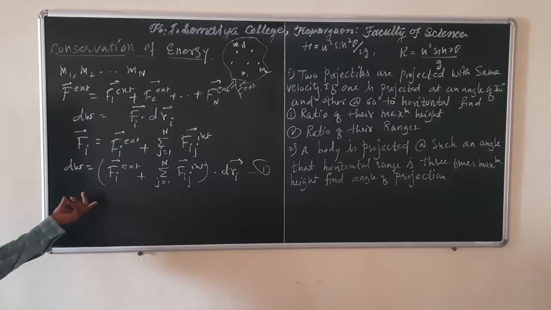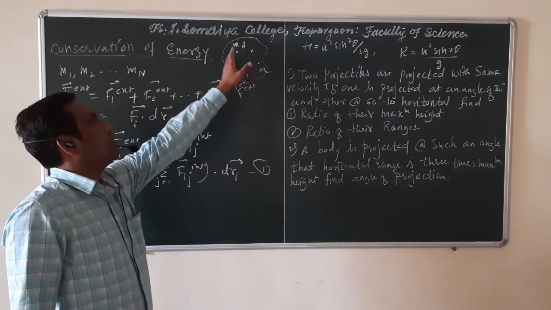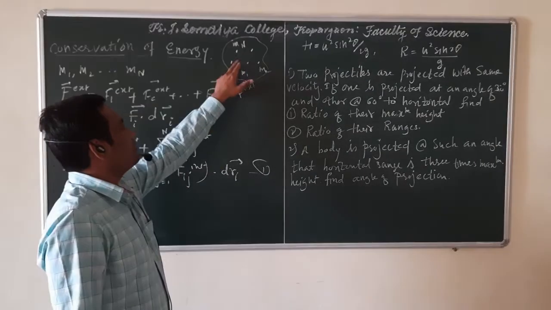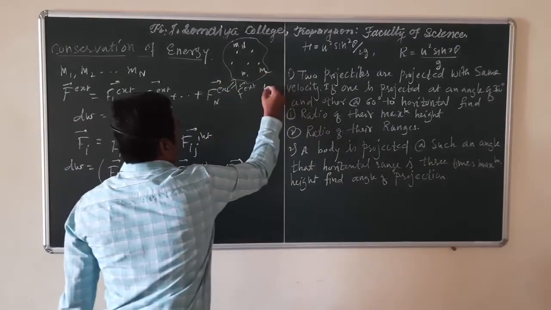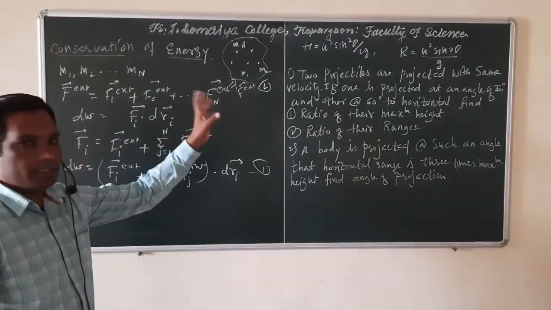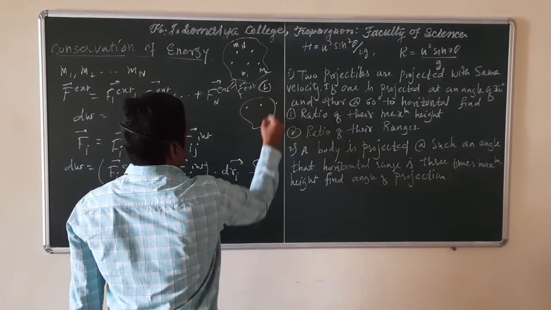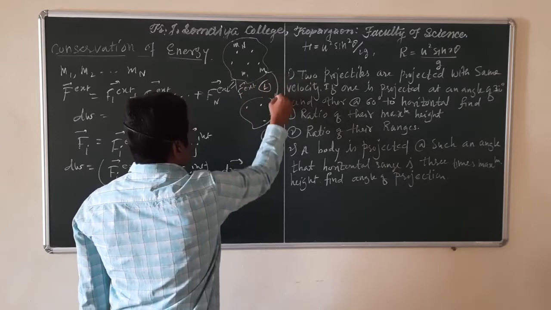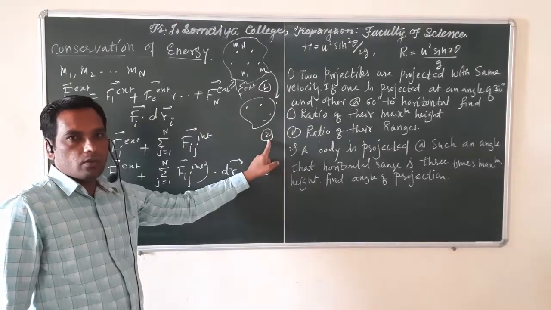Now if, due to this externally applied force, all the masses change their position, suppose this is the initial position of these masses, I say this is configuration 1, and due to this external force all the masses change their position, and I can say this is configuration 2. So due to this external force, the system is moved from configuration 1 to configuration 2.